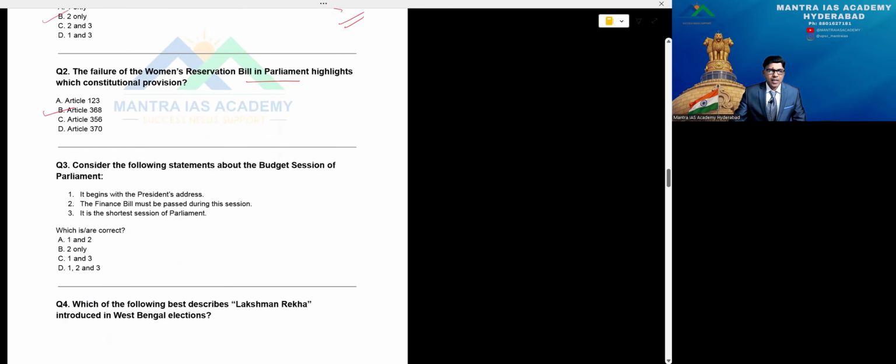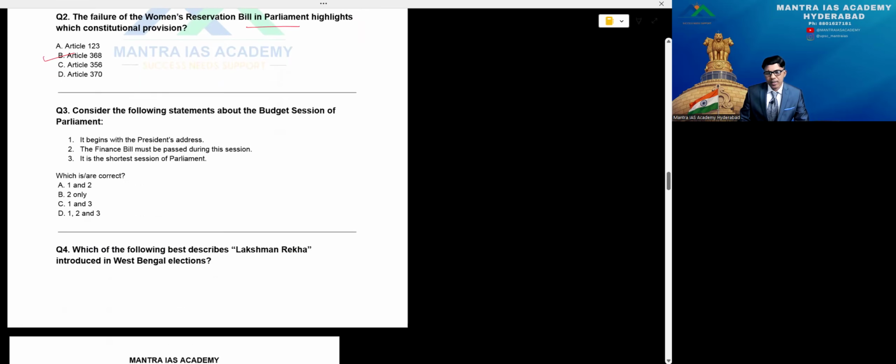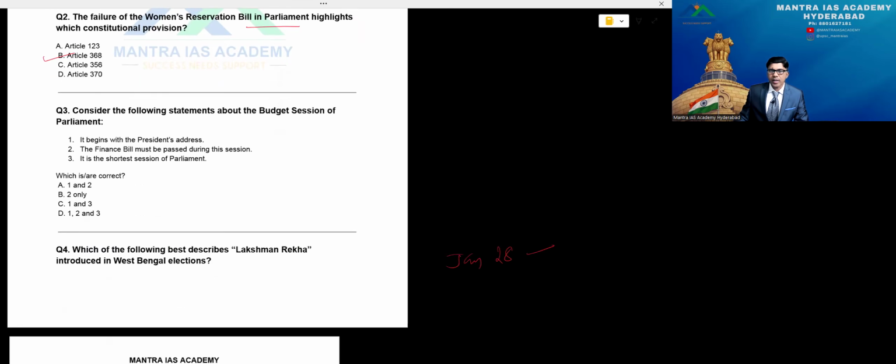Third question: consider the following statements about the budget session of Parliament. Yesterday it was concluded. I told in my news analysis it started on Jan 28th and concluded on April 18th. This is a very big session, with 100% majority, and fantastic work done by Rajya Sabha, 93% as the speaker and the chairman announced. The statements: it begins with the president's address, which every budget session does, no doubt. The finance bill must be passed during this session, and it is the shortest session of Parliament.